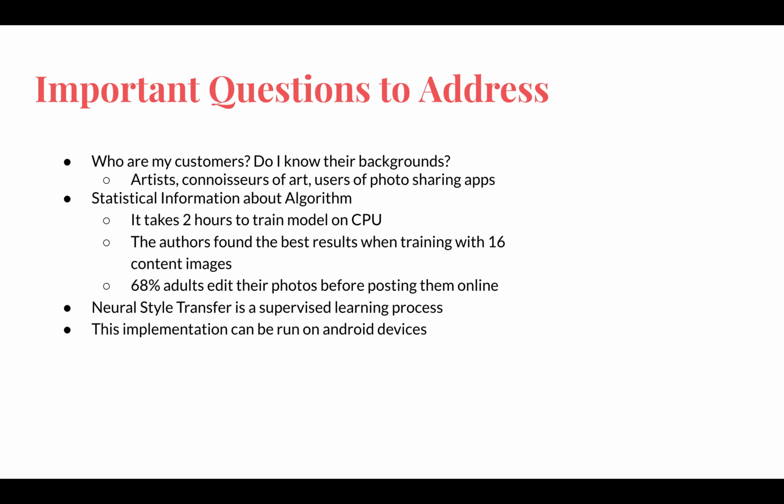As per the paper, it takes 2 hours to train the model on a CPU. Also, the authors found that the best results were obtained when training with 16 content images. It was mentioned that neural style transfer is a supervised learning process, and once implemented, it can be run on Android devices and websites alike.